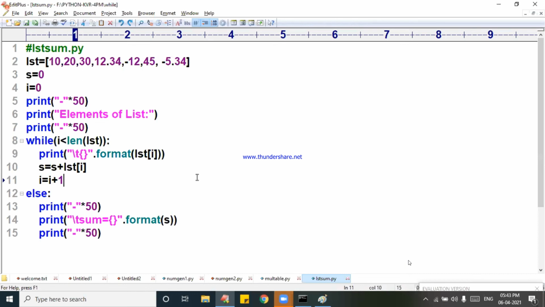I told you, Naveen Kumar, I will take the elements dynamically into the list. Sum and average of elements of list.